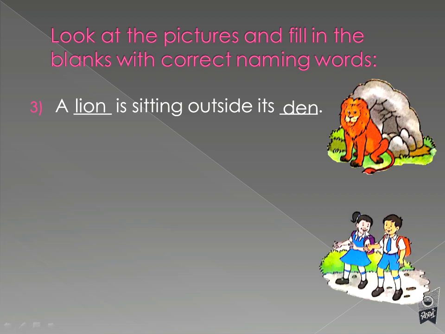Now look at the next picture. Who is this? Yes, she is a girl, and this one boy. And what are they wearing? Uniform, and they are carrying the bags. All these are naming words. Bag, uniform, girl, boy. Okay, now let's look at the question. A dash and a dash are going to dash.